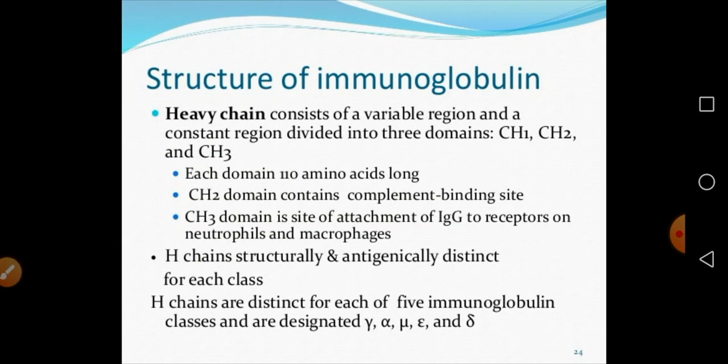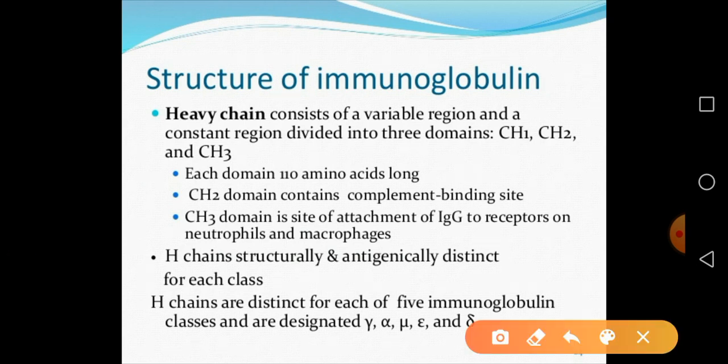So the heavy chain consists of the variable region and constant region, and the constant region is divided into three domains, that is CH1, CH2 and CH3, and each domain, as I said, is made up of about 110 amino acids.